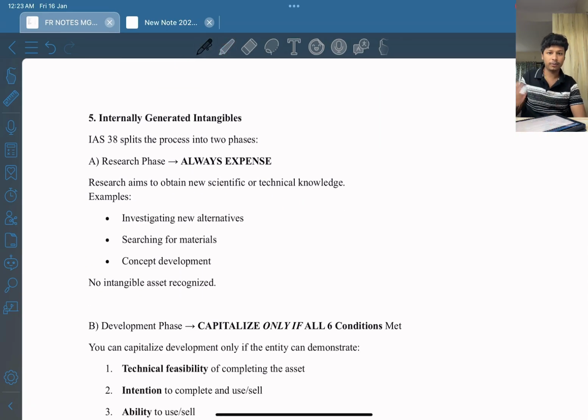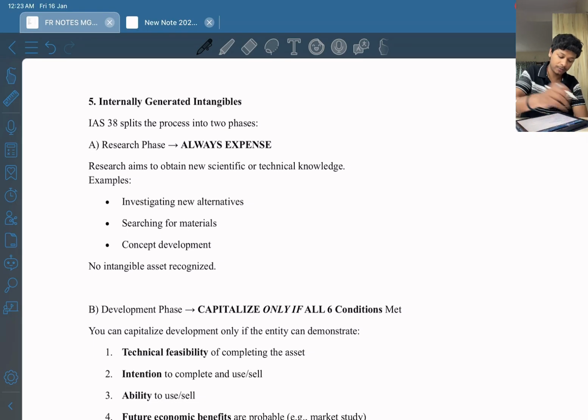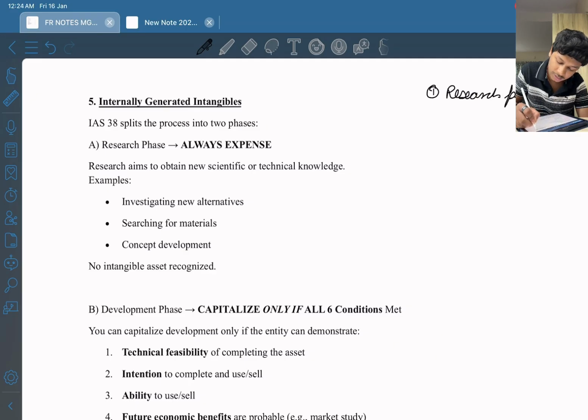Now coming to the most important part where the questions are asked in MCQs. Okay, so there are three phases in internally generated intangibles. Okay, three phases. First phase is research phase. Research phase. Second phase is development phase.